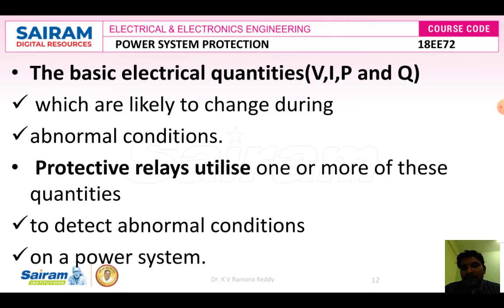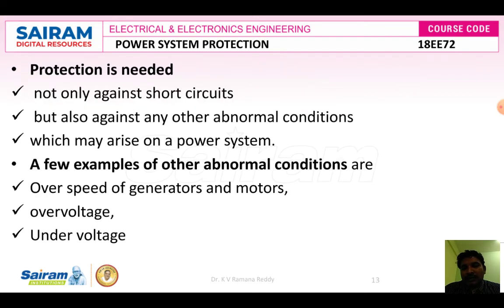Therefore, once the line electrical quantities or line parameters change and deviate greater than the rated value, the relay automatically senses any one of the parameters like voltage, current, real power and reactive power. It automatically gives the command signal to the circuit breaker to break the circuit, as to isolate the faulty section of the system from the healthy section of the system.